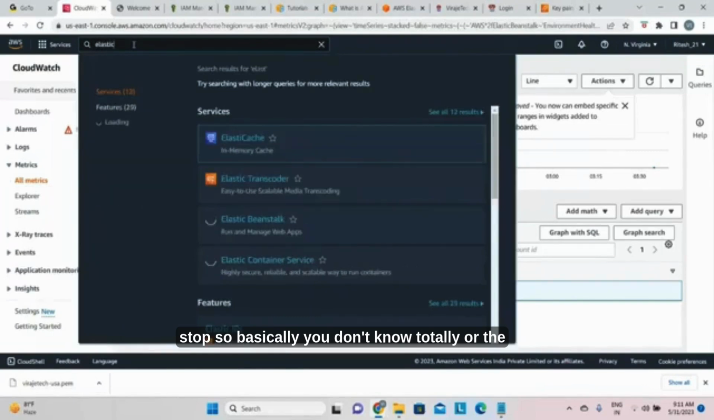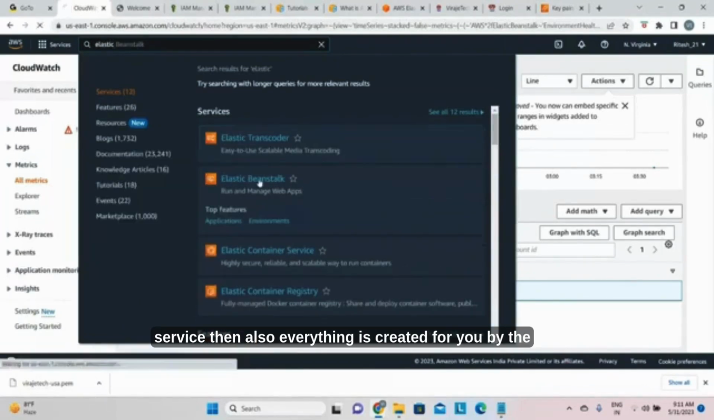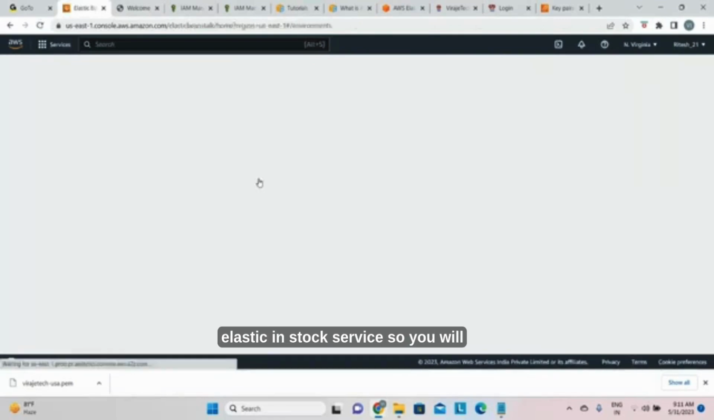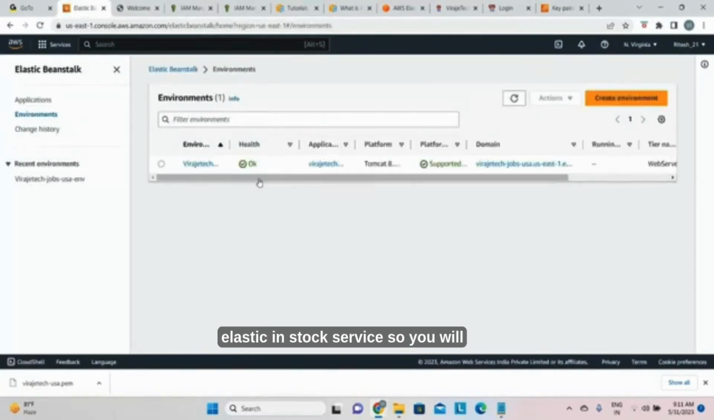So basically, even if you don't know all these services today, everything is created for you by the Elastic Beanstalk service. So you will get all the secure infrastructure for your environments, for your applications.